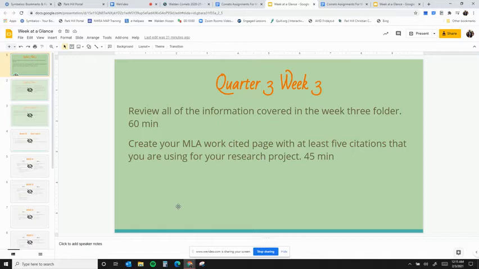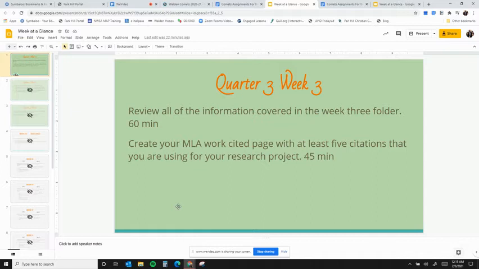So last week I talked to you about having a minimum of 5 sources. Only 3 of them could be web pages. So you're also going to have to find a book or a magazine, an interview. You're going to have to find some other information on the person you chose or the organization or the movement that you chose.